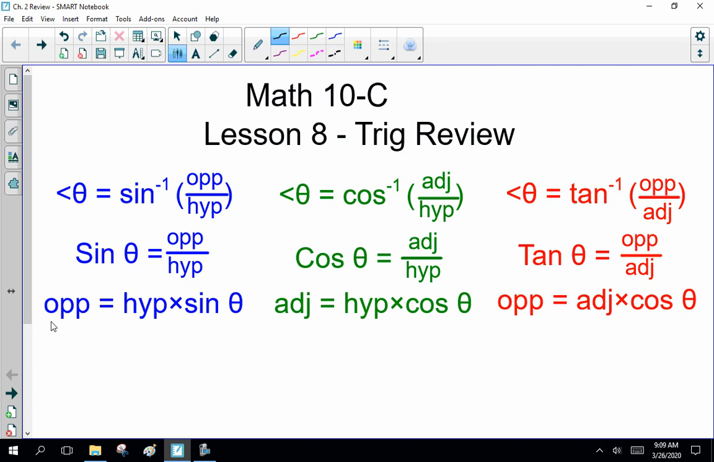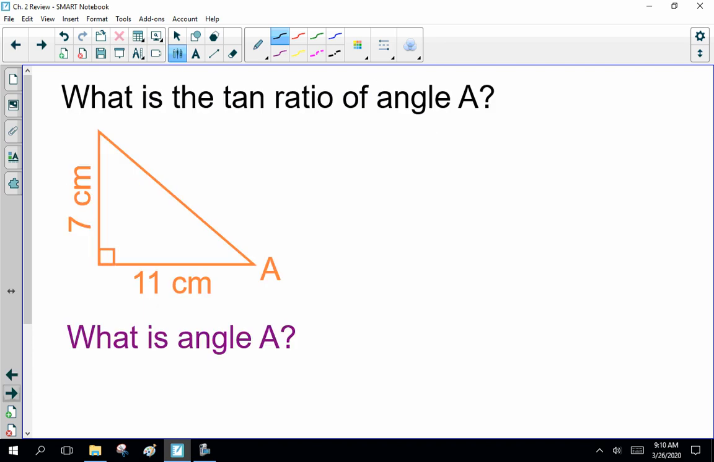Now, right now, all these formulas should be written on your formula sheet. I'm going to refer to them occasionally because I'll be darned if I can remember them all. Anyway, hitting the high points, first question. What's the tan ratio of angle A?